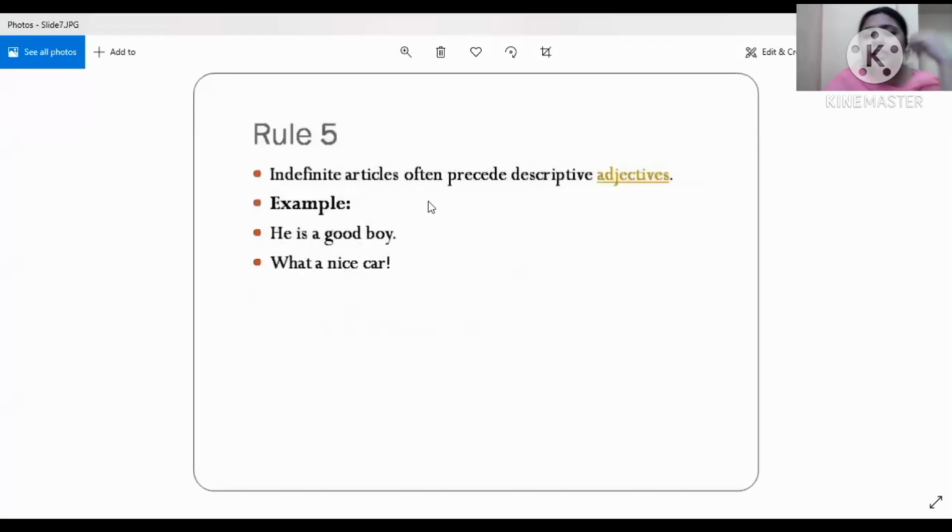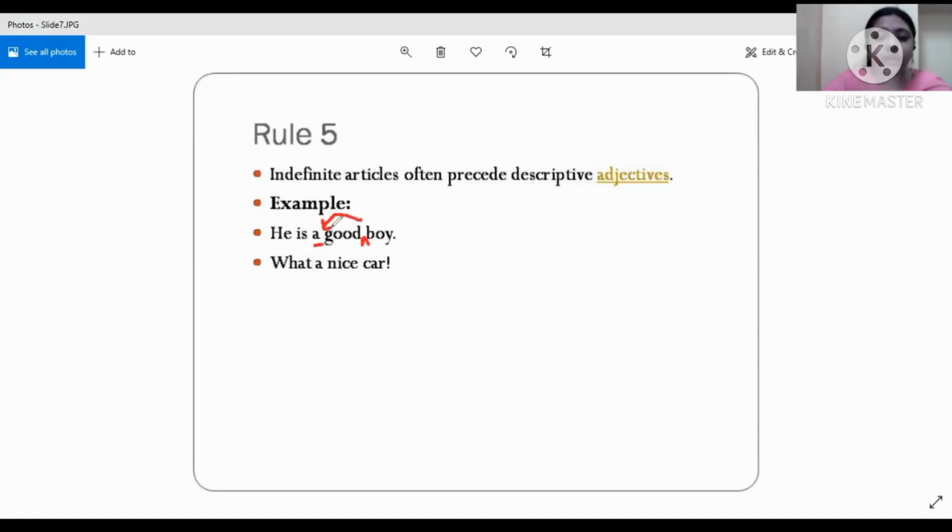Now, indefinite articles often precede descriptive adjectives, like the adjective of quality. Descriptive adjective means adjective of quality. For example, he is a good boy. So instead of using it before boy, we use the article before the adjective which is being used. We do not say he is good a boy. No, he is a good boy. We do not use it in between the adjective and noun. Rather, we use it before the adjective only.